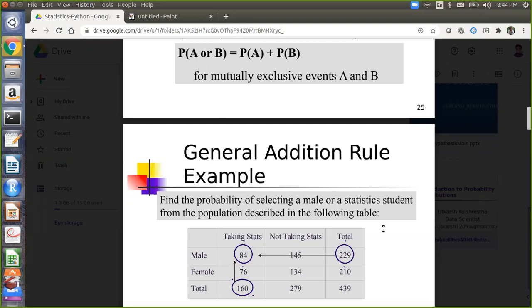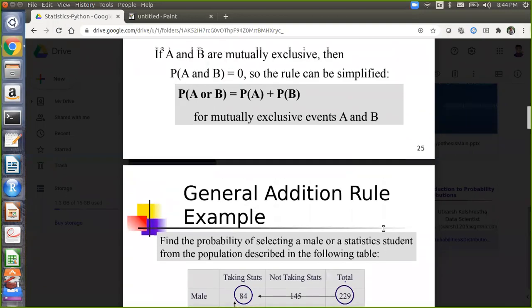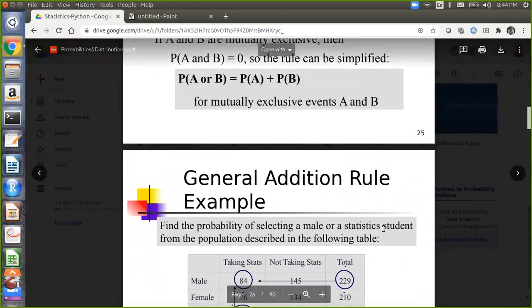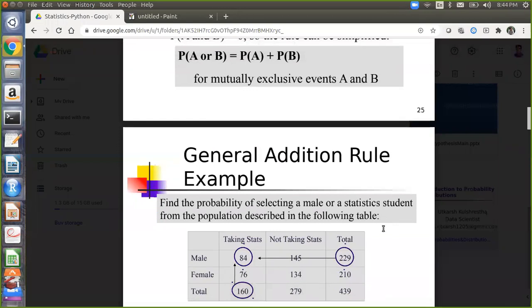Non-mutually exclusive event. So now you have to consider this formula: P(A) plus P(B) minus P(A and B). Can you calculate the probability of selecting a male or a statistics student? You have to find out probability of A, probability of B, and probability of A and B. Event A is selecting a male: you check the total number of males divided by the total.